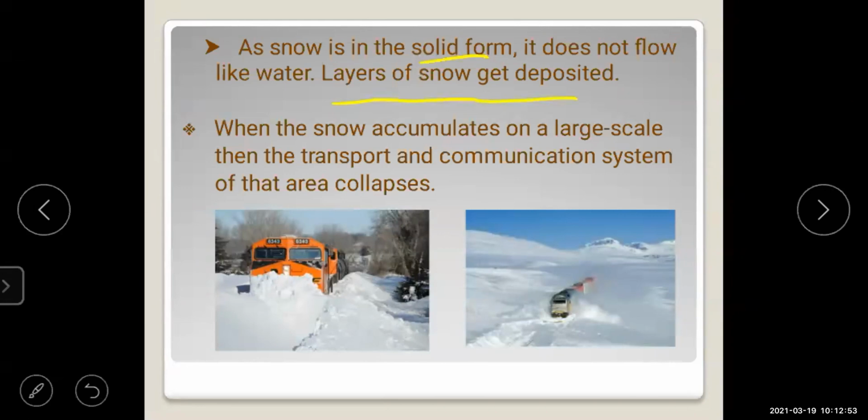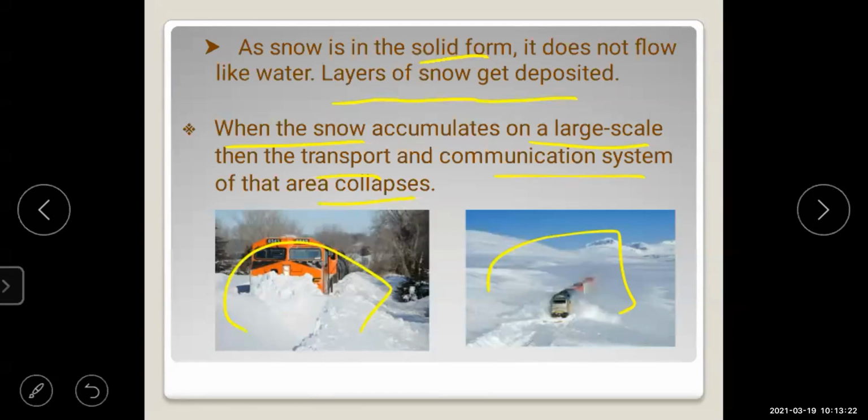Because of this reason, when the snow accumulates on a very large scale, then the transport and communication system of that area collapses. As you can see, the area is full of snow. The transport will collapse, and communication will not be possible over there.